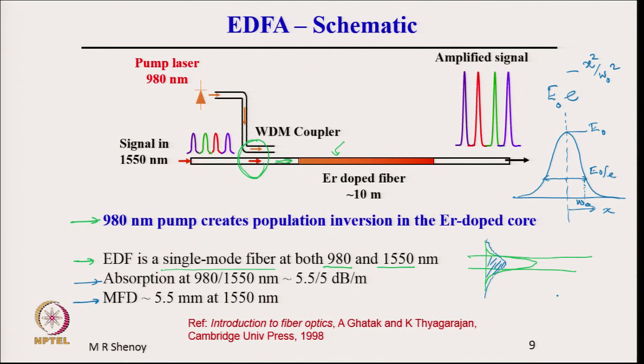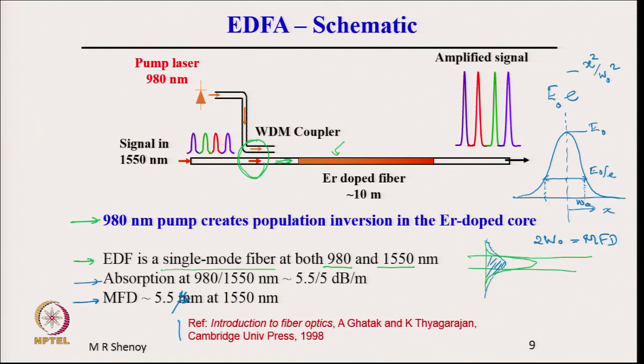So, this axis is x, and w 0 is called the spot size, and 2 w 0 is called the mode field diameter. This diameter represents typically the extent of the field, the size of this field distribution, and that number, MFD, is typically about 5.5 micrometer, this is not millimeter. So, 5.5 micrometer at 1550 nanometer, typical numbers of the single mode fiber which is used.